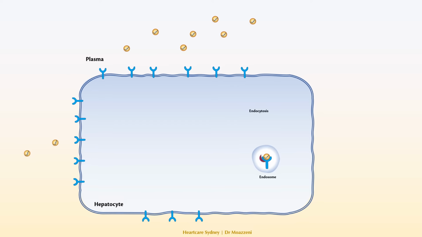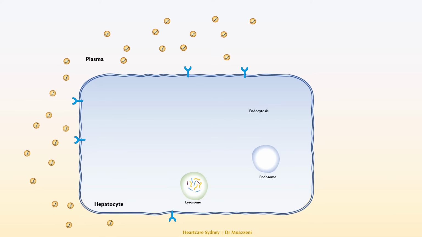As a result, the entire complex is directed to the lysosome for degradation, and LDL receptors are not recycled. This results in fewer LDL receptors on the cell surface, leading to an increase in cholesterol levels. This process demonstrates that disabling PCSK9 by antibodies or impeding its production will reduce LDL cholesterol.